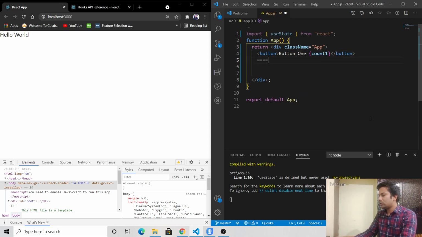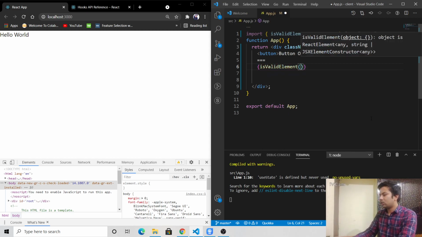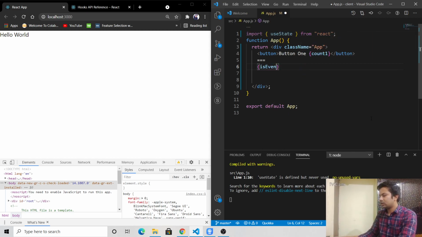Then I'll say equal to, and then check whether it is even or not. Is it even? Call the function. And if it's even, I'll just print even, otherwise I'll put odd. Okay, now here put a br tag.